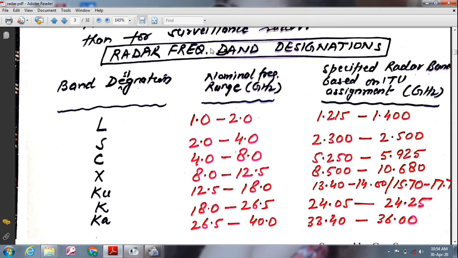Skywave high frequency over the horizon radar might be at frequencies as low as 4 to 5 MHz, and ground wave high frequency radar as low as 2 MHz. And on the other hand, millimeter radars have operated at 94 GHz. Laser radars operate at even higher frequencies.